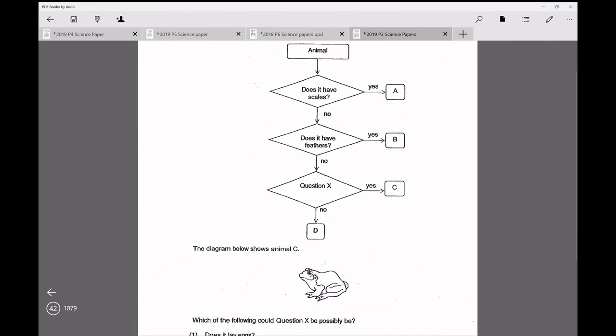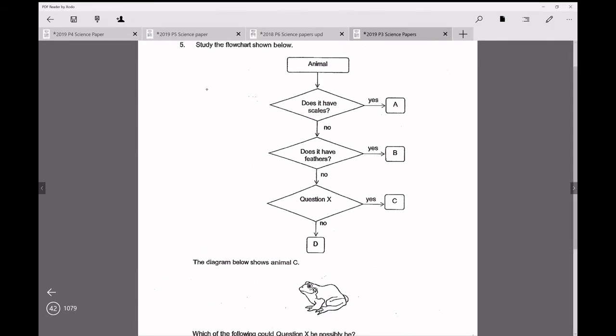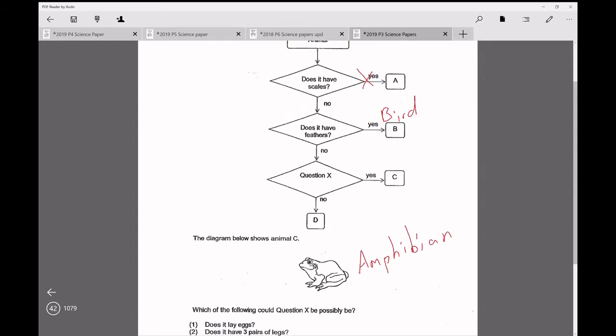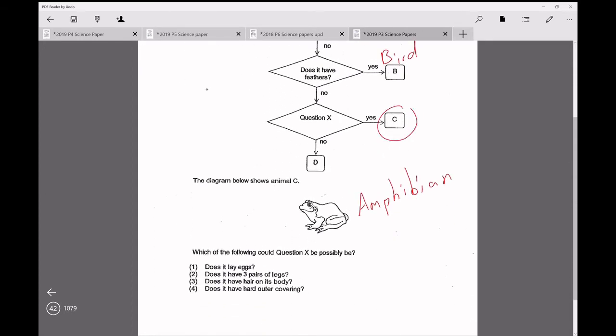This is an amphibian, a frog or a toad. So let's look at the characteristics of amphibians. Have scales? No scales. Scales are only for reptiles and fish. Does it have feathers? No. Only birds have feathers. So this is out. Then for question X, it is yes, because they say it shows animal C. So it is yes for this amphibian.